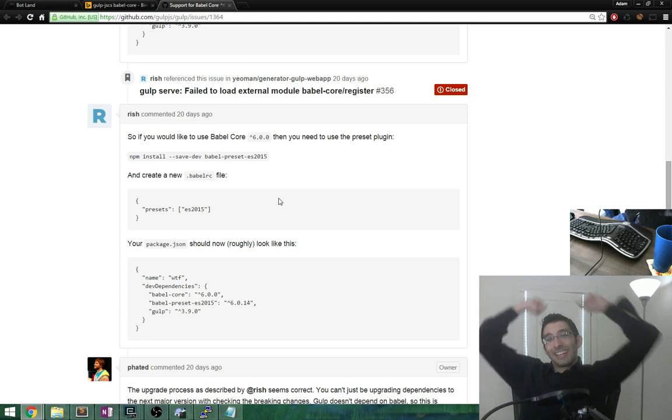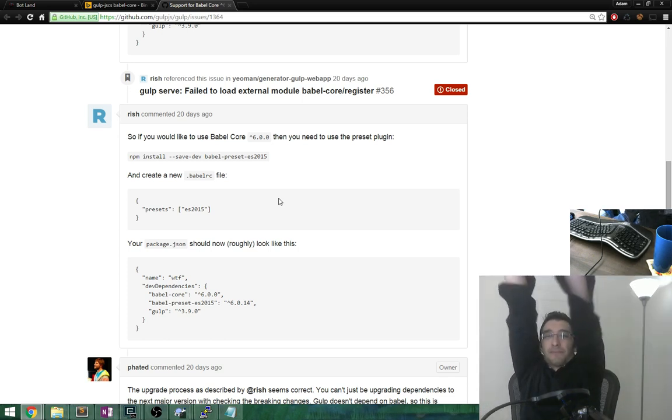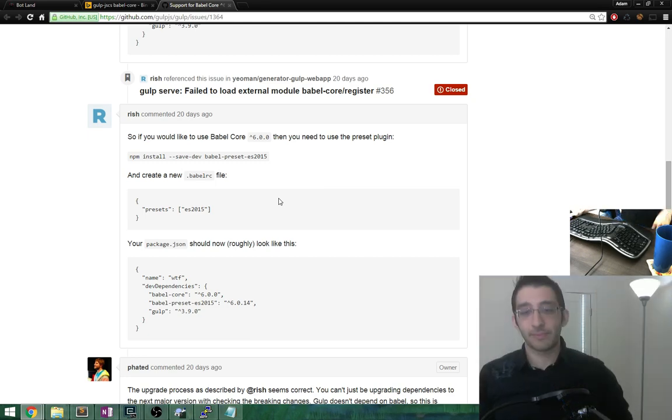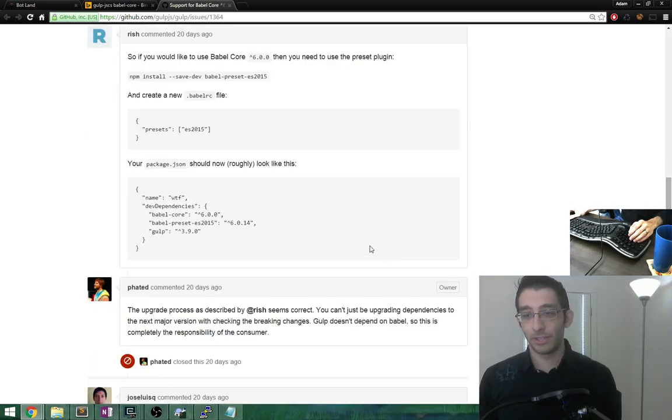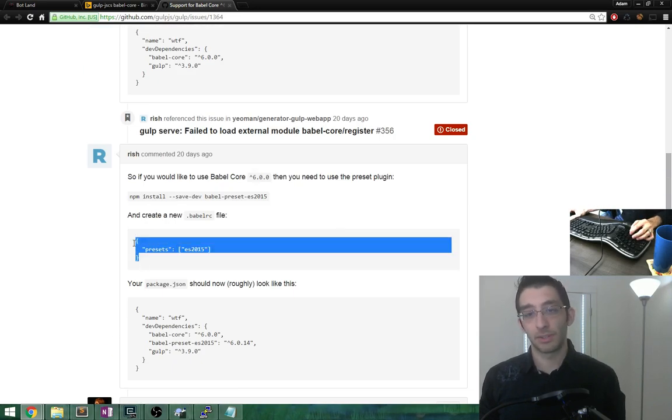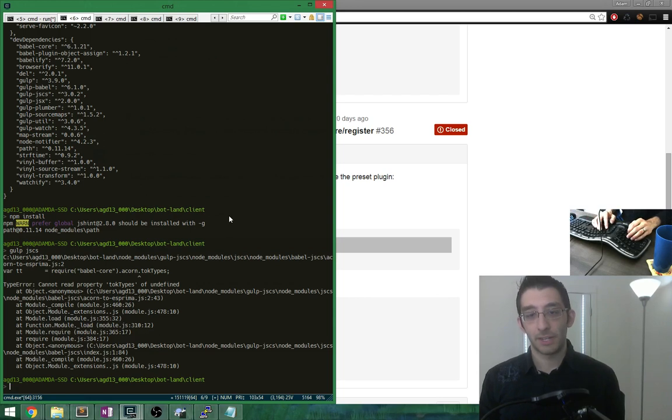I guess I could try that. You can't just be upgrading dependencies. Okay, let's just try it. Because heck if I know anything at this point.